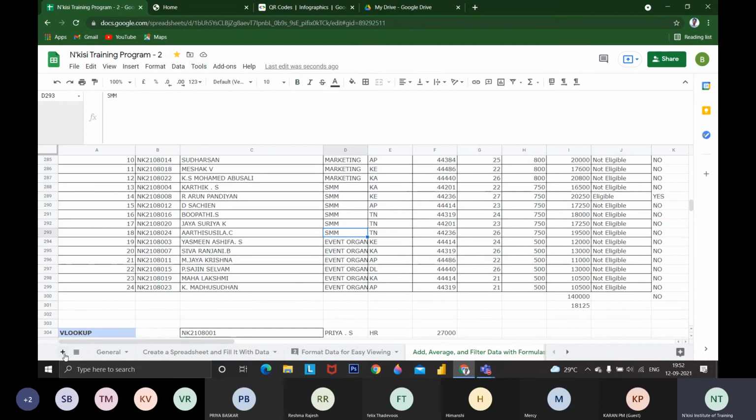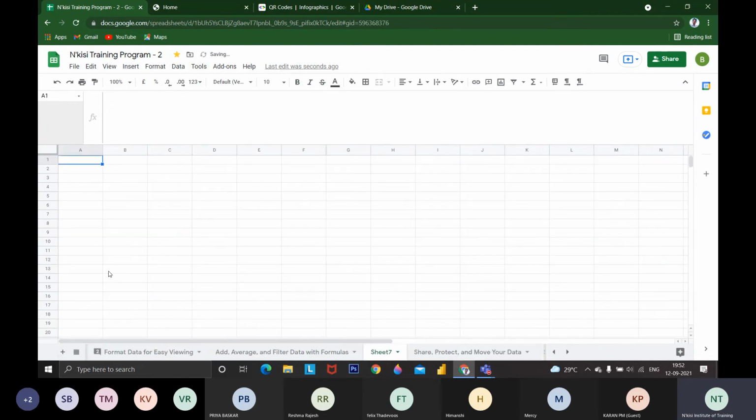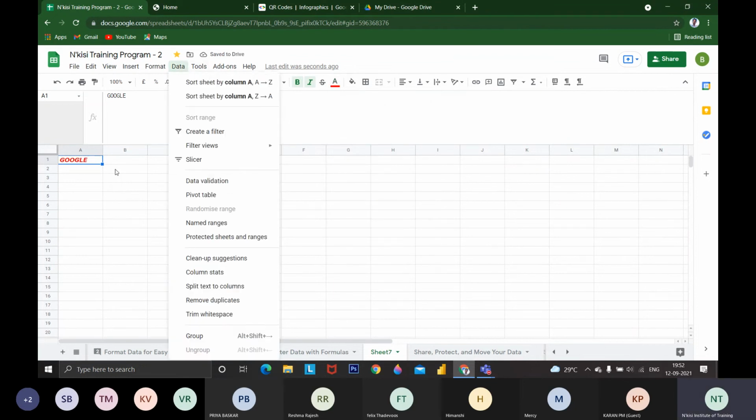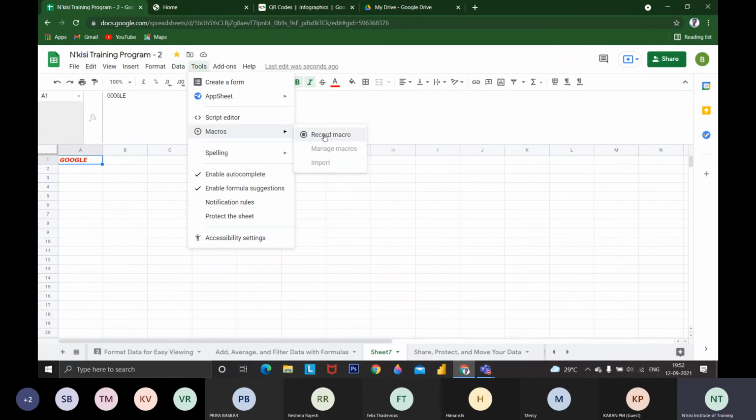Like if I'm doing one thing in the sheet, like I'm typing some text, Google, and I'm changing the format to bold, italic, and I'm changing the color. If I want to do the same thing repeatedly, you can record a macro.